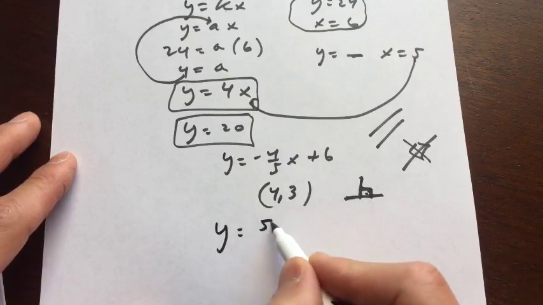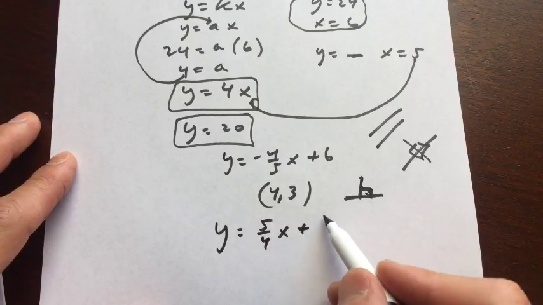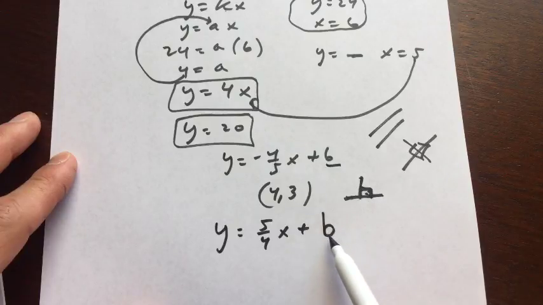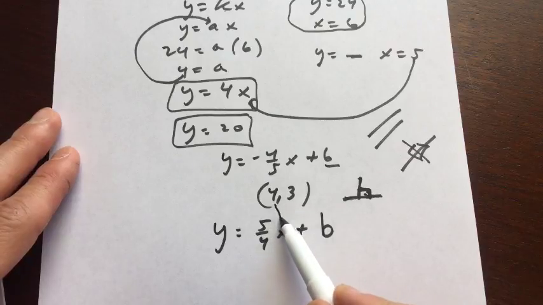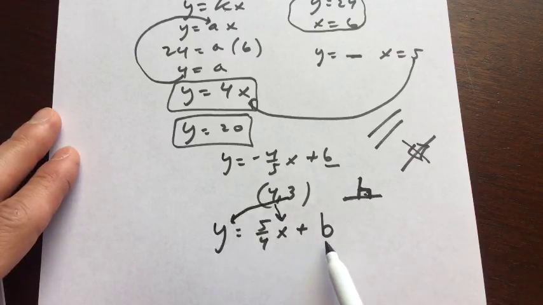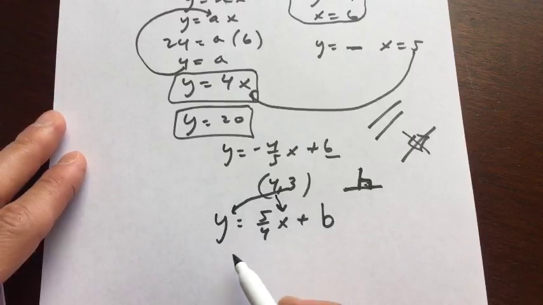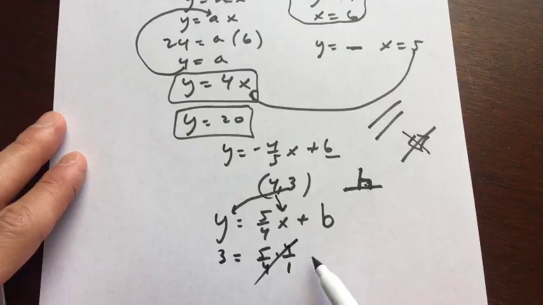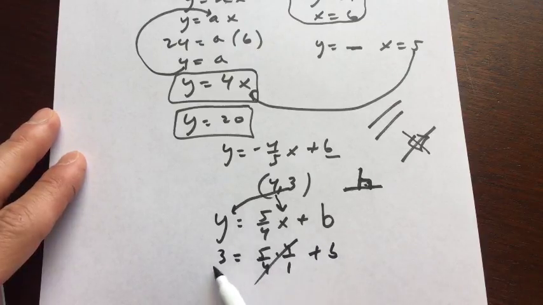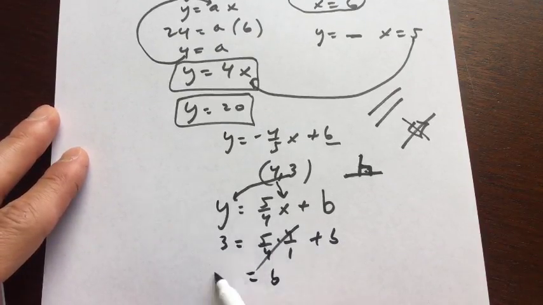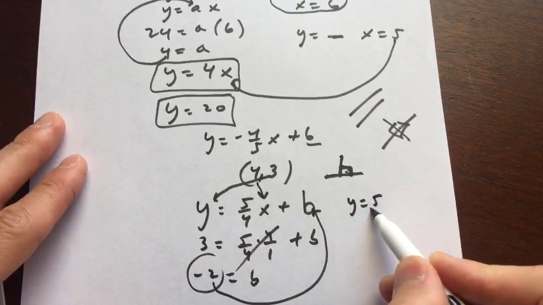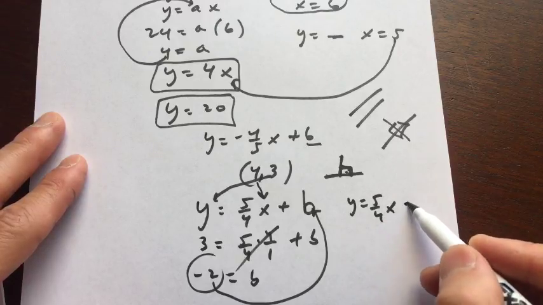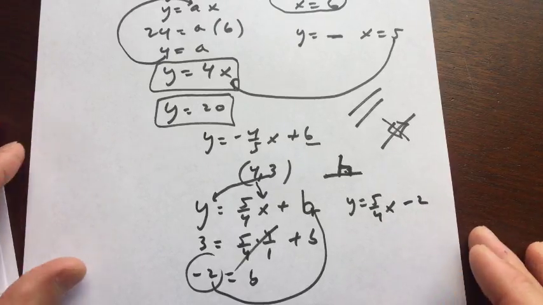So what we have now is y equals 5/4 x plus b. The 6 was over here, and this is a b over here. But Kezia, if it goes to the point (4,3), they're giving you a hint. So you put 4 in for x, 3 in for y, and then you solve for b. We get 3 equals 5/4 times 4 over 1. The 4s cancel, so that's just 5. We subtract 5 from both sides, which means b equals negative 2. Put negative 2 back in, and you've got it. So it's y equals 5/4 x minus 2.